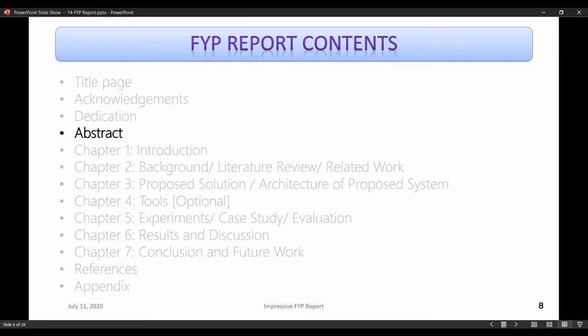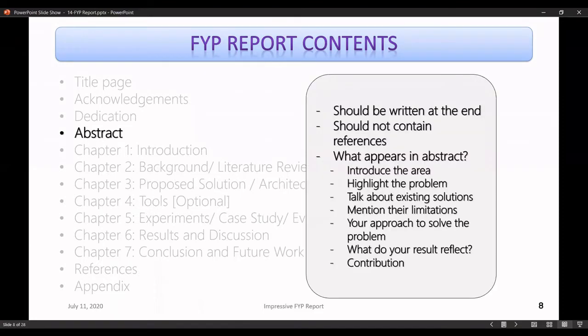Or maybe did you face any limitations during the project? If you were doing something to achieve better accuracy, then what was that accuracy in solving a problem, right? You don't know those parameters. So it's a better idea to write the abstract when you're about to finish your research, right? When you're about to complete your project.